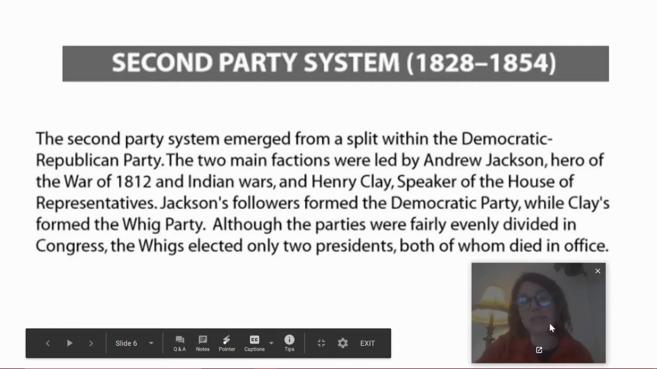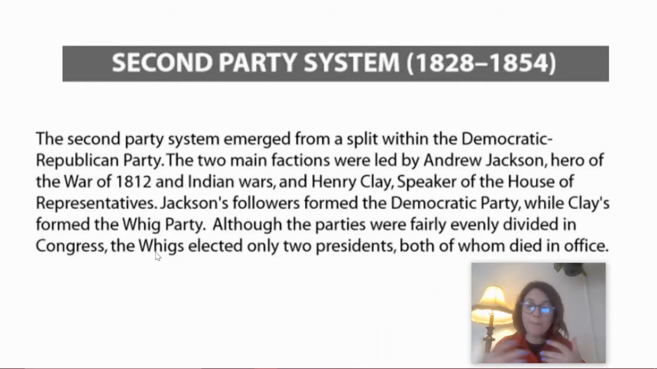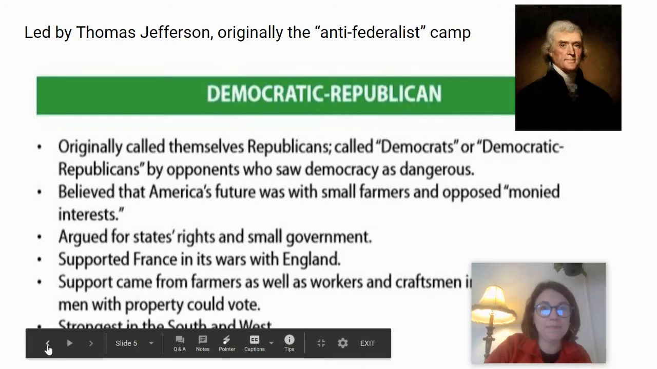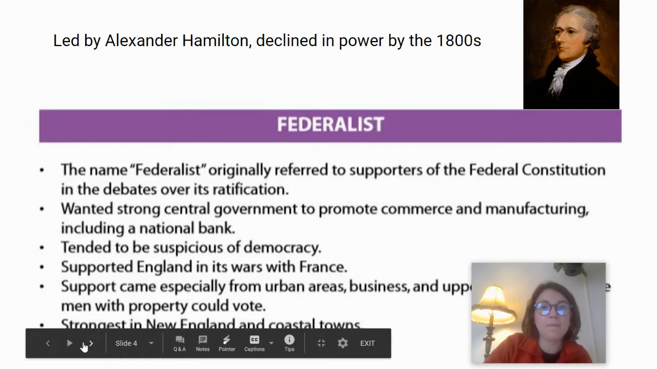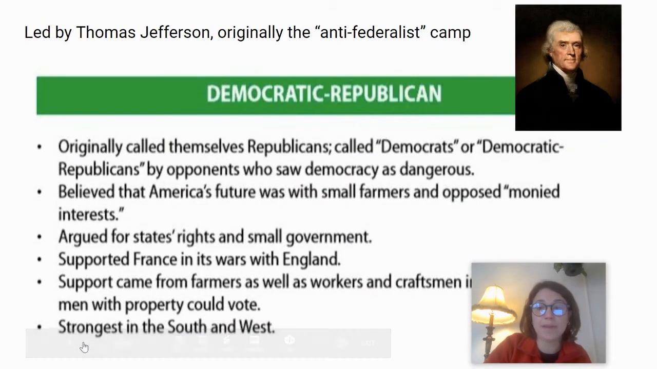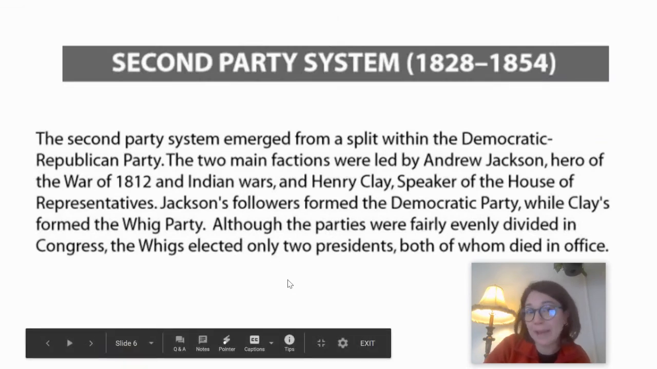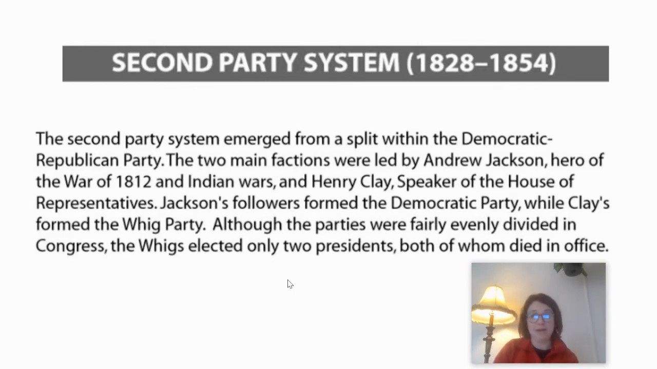We're going to move into what's called the second party system. When we talk about party systems, we're talking about an era in American history where we have set political parties. Our first party system was our Federalists and our Democratic Republicans. This will change in 1828. The second party system emerged from a split within the Democratic Republican Party.